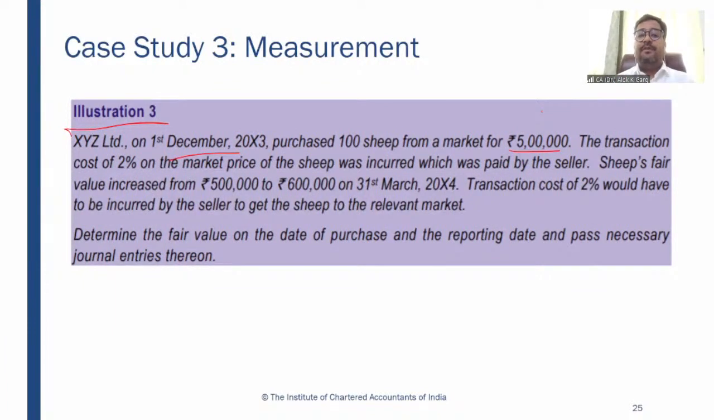Transaction cost of 2% would have to be incurred by the seller to get the sheep to the relevant market. And if this person has to sell the sheep, for taking out this sheep to the market, they have to incur a transaction cost of 2%. Right. Determine the fair value on the date of purchase and the reporting date and pass necessary journal entries thereon. Right. Is it clear?